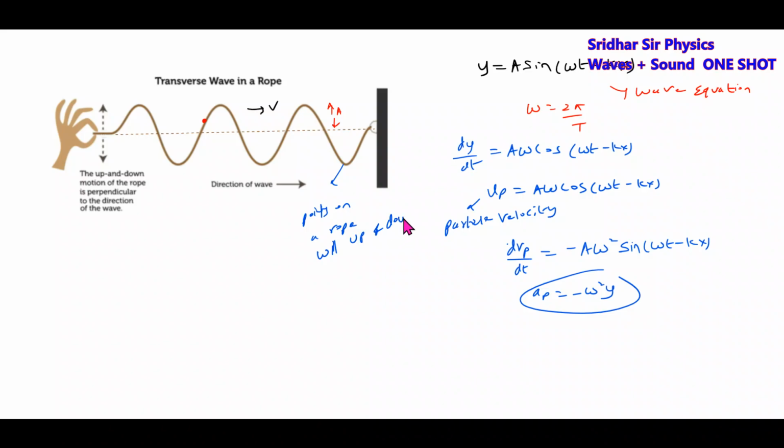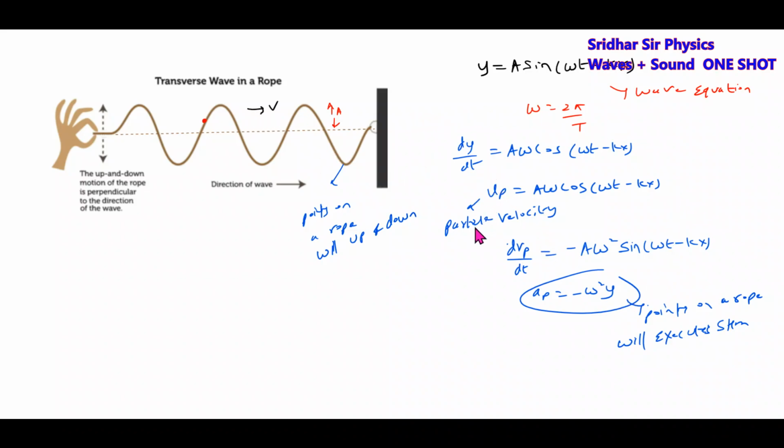They will move up and down. And how will the wave propagate? The points on a rope will execute SHM. So the points on a rope will execute SHM, and the wave propagates here. So that's one basic idea.